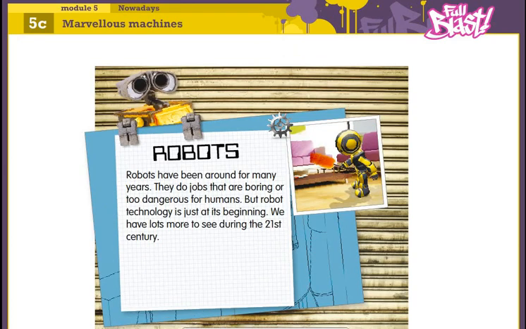5C. Marvelous machines. 2. Read. A. Before you read the text, can you guess which of the following topics will be mentioned? Then listen, read, and check your answers. Robots. Robots have been around for many years. They do jobs that are boring or too dangerous for humans. But robot technology is just at its beginning. We have lots more to see during the 21st century.